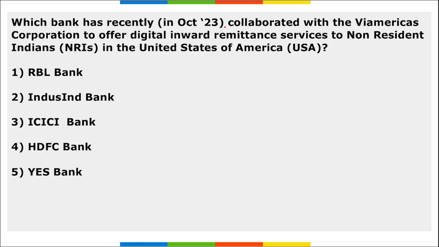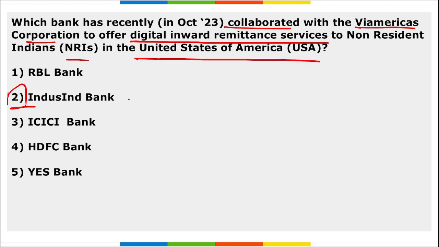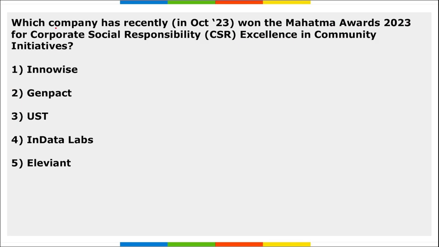Next, which bank has recently collaborated with Via Mercer's Corporation to offer digital inward remittance services to the NRIs of the USA? So it is IndusInd Bank. They have tied up with Via Mercer's Corporation and they will be offering digital banking services for the inward remittance to NRIs of the USA. Correct?